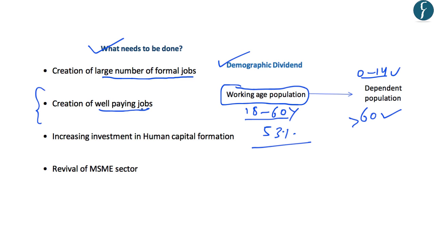Now to improve the employability of the people who lie within this working age population group, which can be called the demographic dividend, the government should focus on increasing the investment in human capital formation. And such investments will include promotion of skills, education, and health in India.